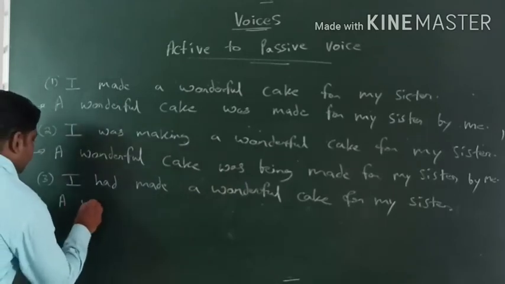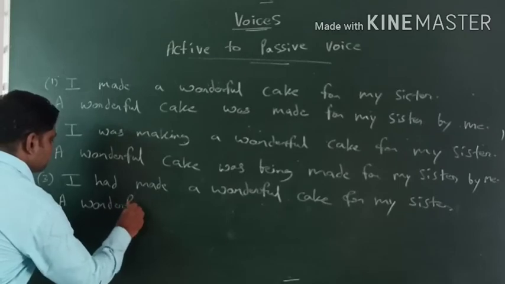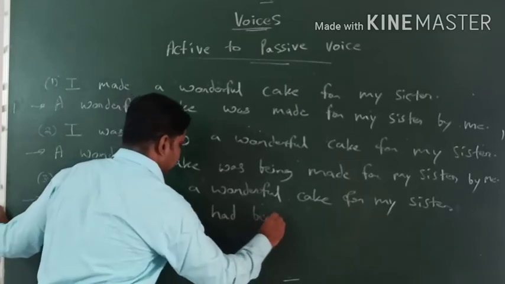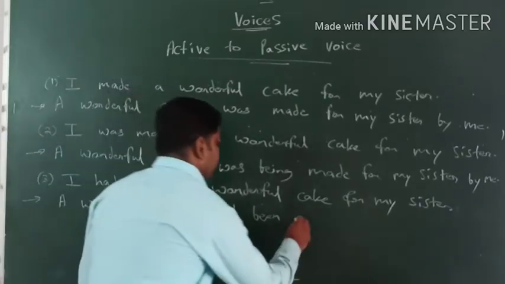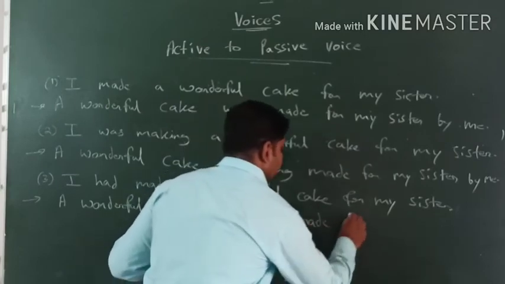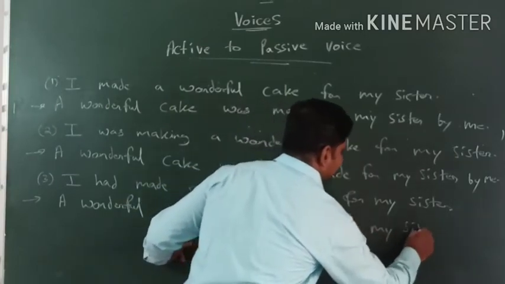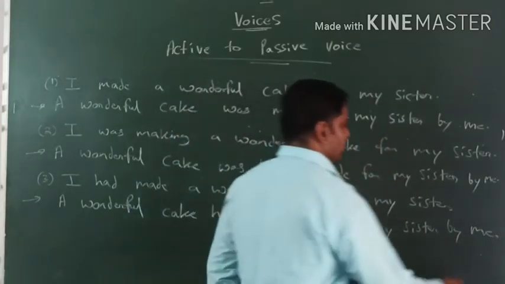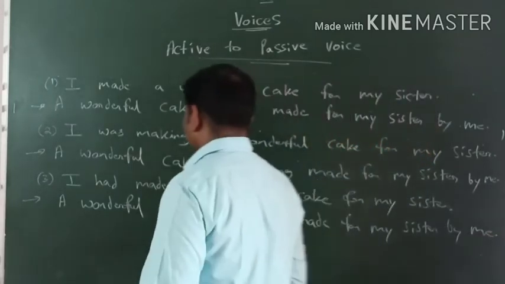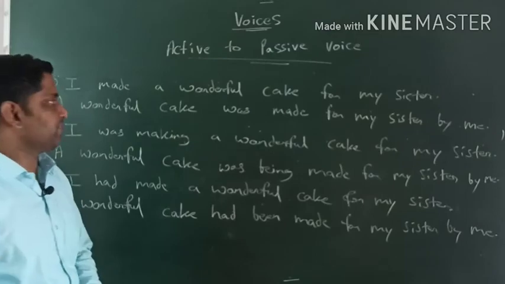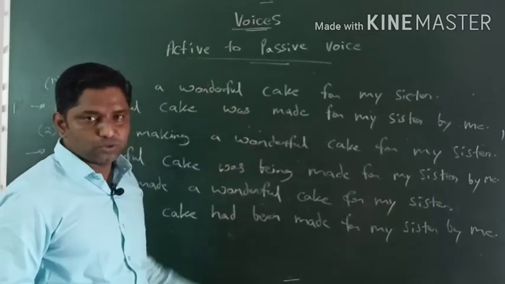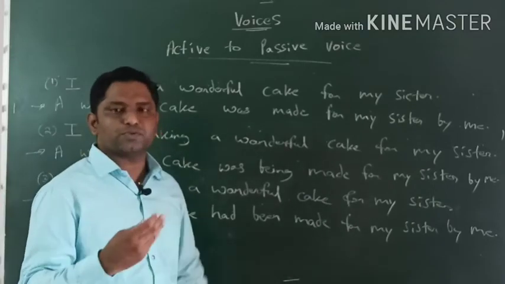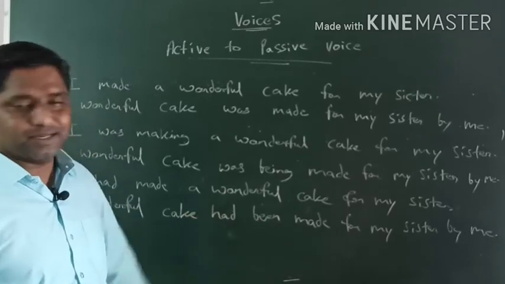So a wonderful cake had been made for my sister by me. Guys, it is very simple. It is quite easy to understand, especially active voice, passive voice. But my dear friends, it totally depends on the rules. It totally depends on the formulas, right? If we remember the formulas, if we know the formulas for tenses, then you will find it easy to deal with.